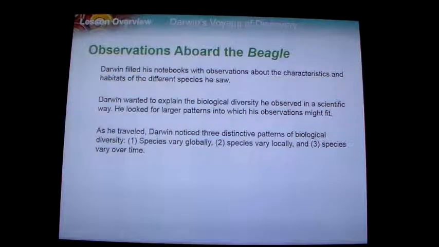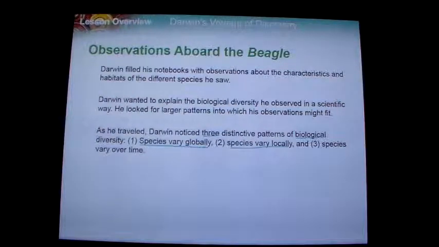As Darwin was on the Beagle, he noticed three distinct biological patterns of diversity. This is an SOL, so make sure you get these three things down. The first one is that species vary globally. That means that in different parts of the world, the species vary. Secondly, species also vary locally, so within the same ecosystem or general area, there is a variety of species of animals.